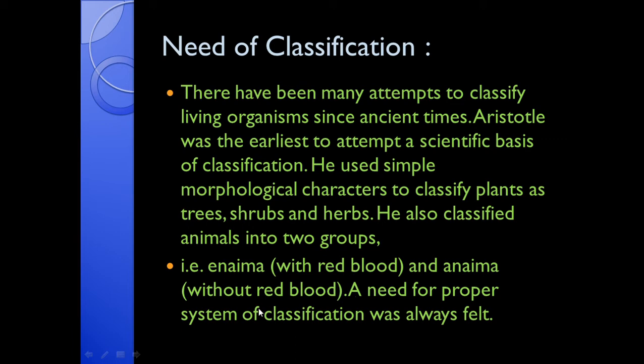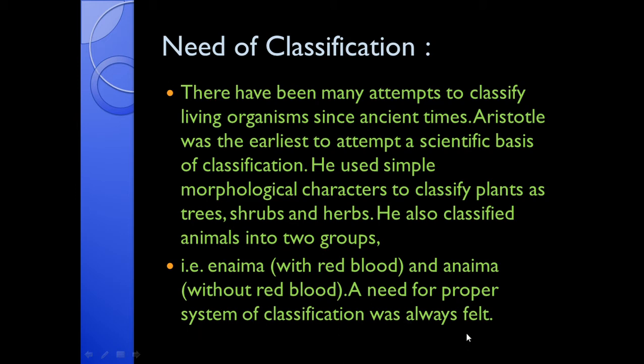Well, in the case of arthropods or insects, their blood is not red in color because it contains a copper pigment, hemocyanin. So Aristotle classified animals into only two groups. The first group was Enaima, the animals with red colored blood, and Anaima means the animals without red colored blood.